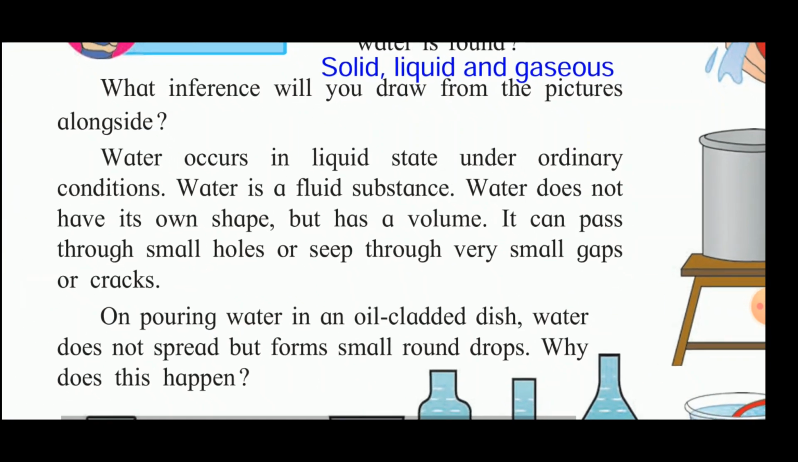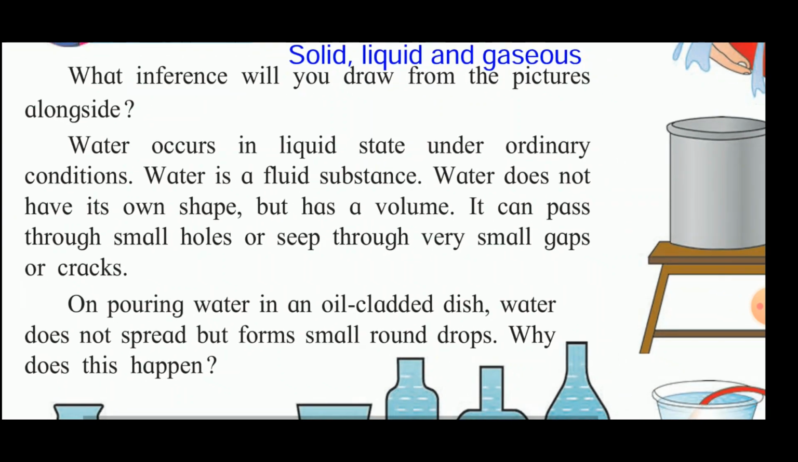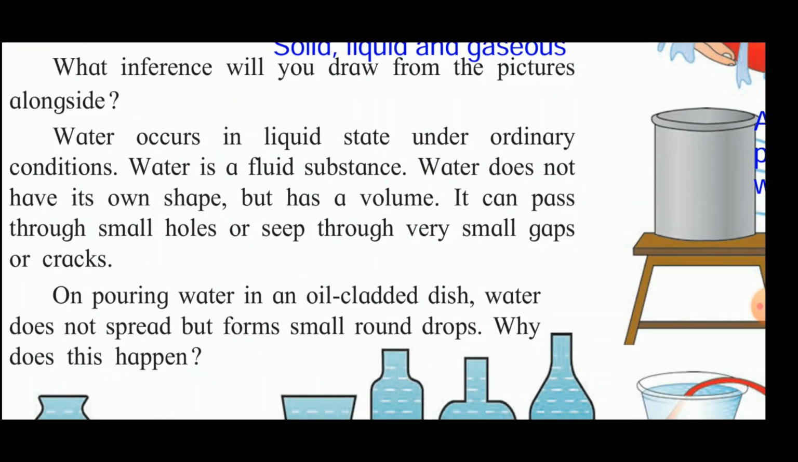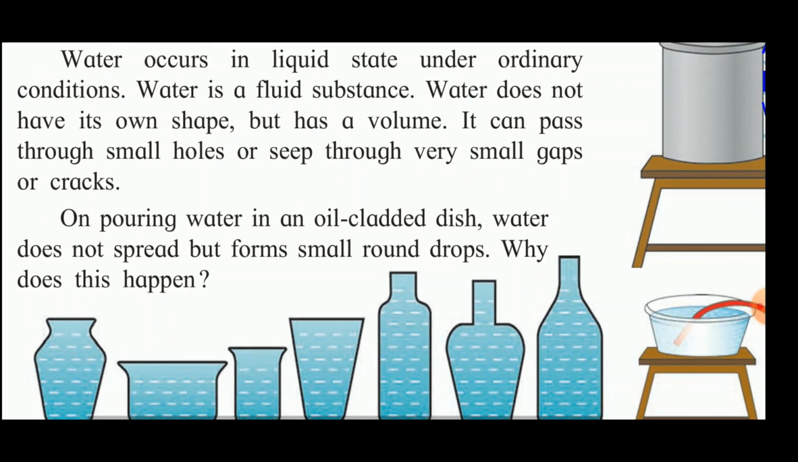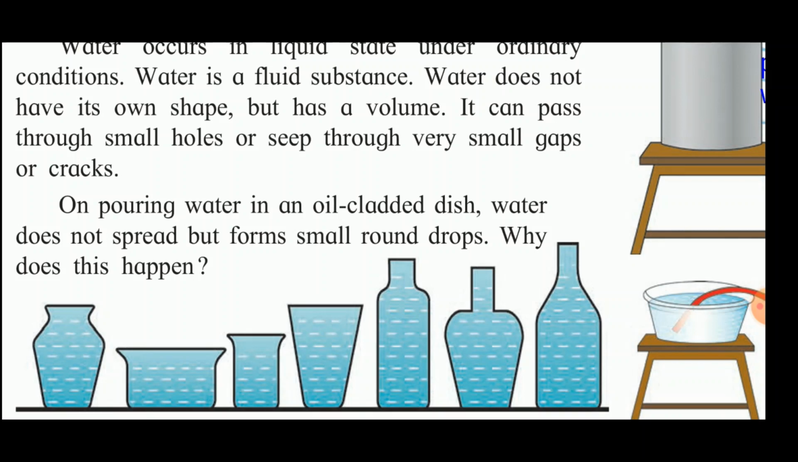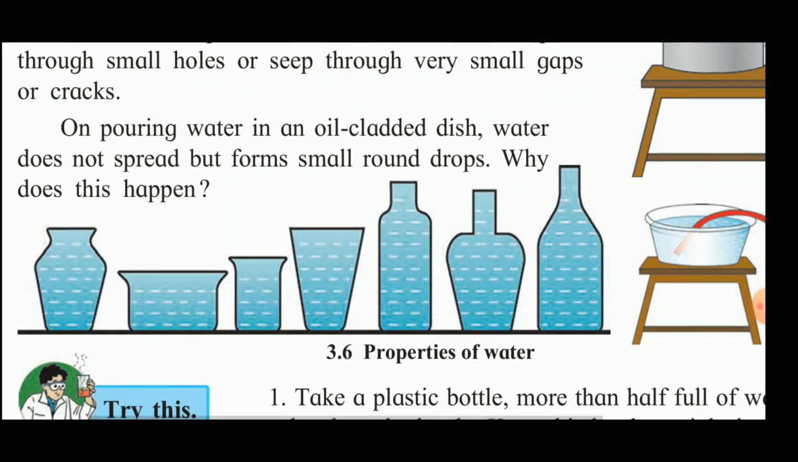Thus, from these experiments we can say that water occurs in a liquid state under ordinary conditions. It is a fluid substance. It does not have its own shape, but it has volume. It can pass through small holes or slip through very small gaps or cracks.